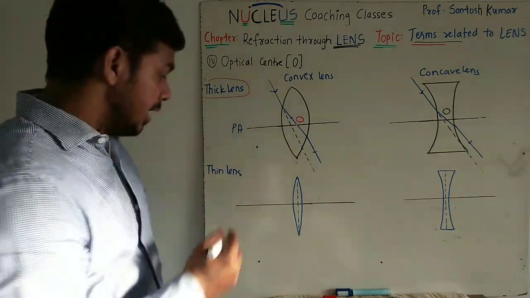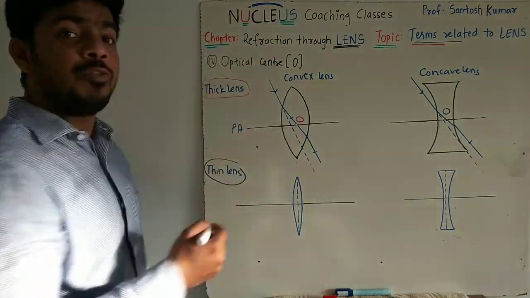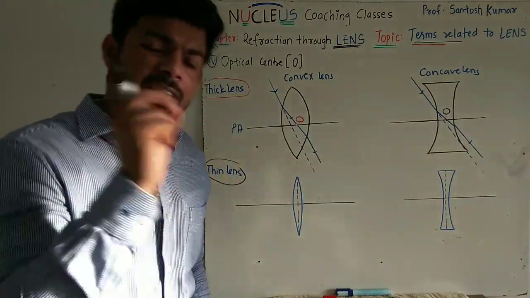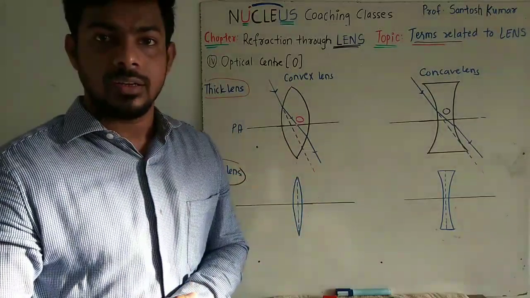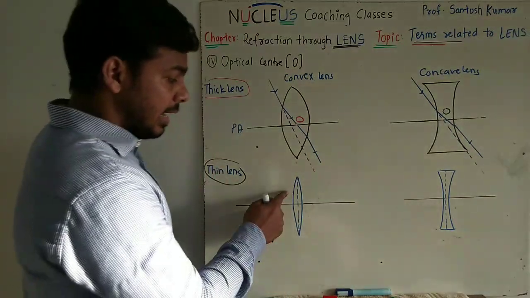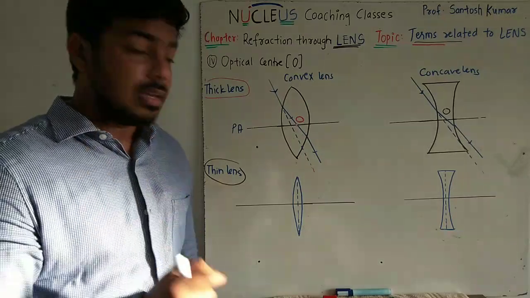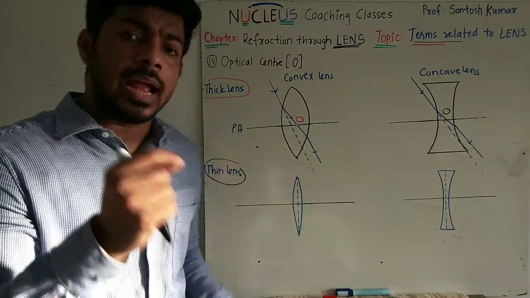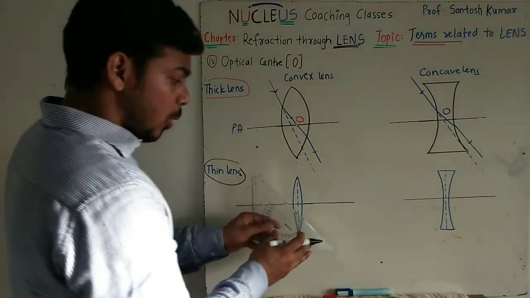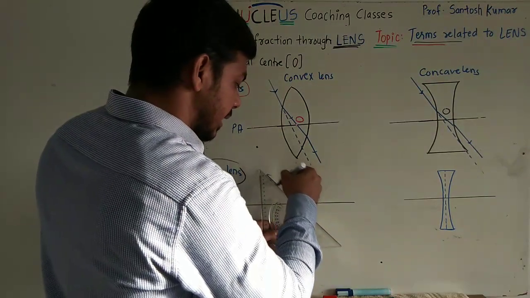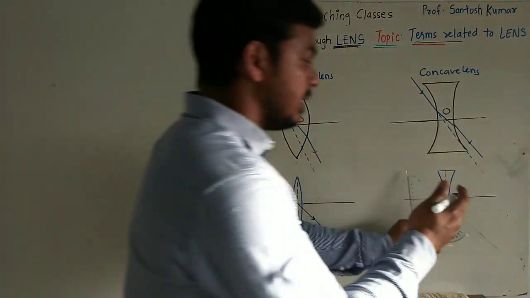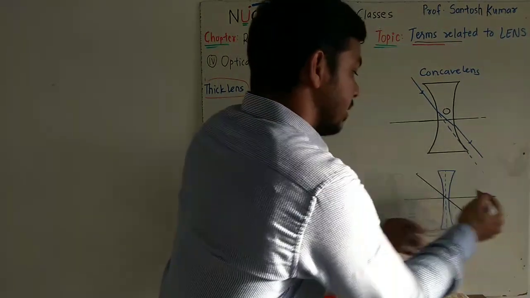Lateral shift can be easily observed. But if we consider a thin lens instead of a thick one, this lateral shift is very small and you can ignore it. So remember, in case of a thin lens, refraction will take place at the two surfaces, at the first surface as well as at the second surface, but the shift will be so small that it can be easily ignored. Now in this case, if I draw a ray of light passing through optical center, it will be directly like this. Definitely this point will be optical center, and here a ray of light passing through optical center will travel like this.